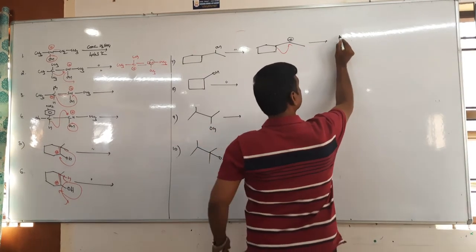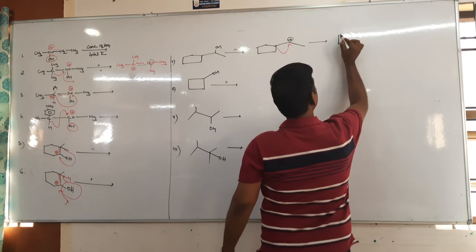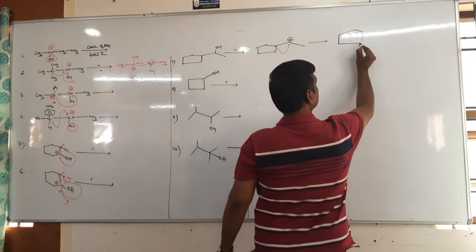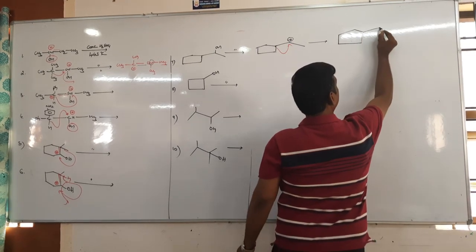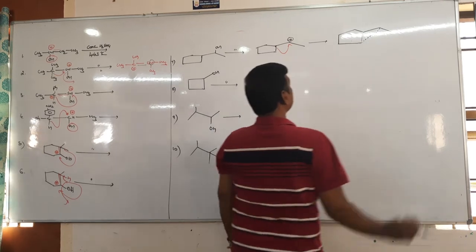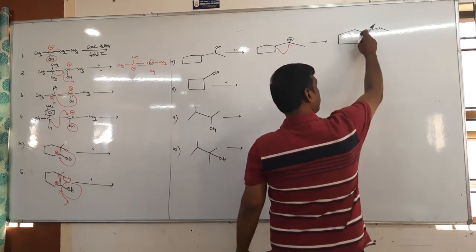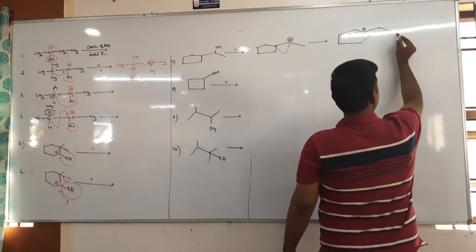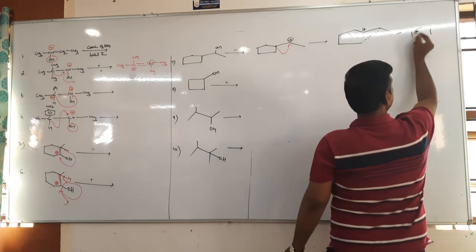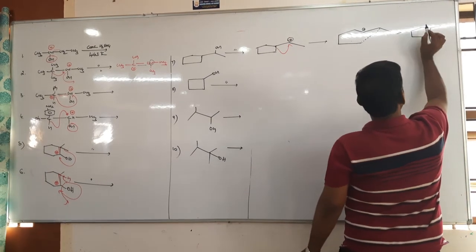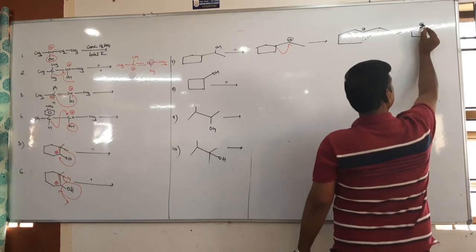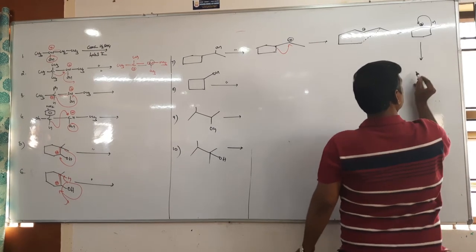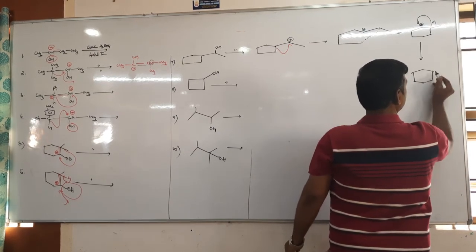Tell me, what do you get? This will be the same, but this bond is partially broken, and the new bond will be partially formed. And this bond is completely broken. In the next step, the completely broken bond will be positioned here, right? So therefore, we get a 6-membered ring. The bond is here. But this undergoes further rearrangement. It comes here.